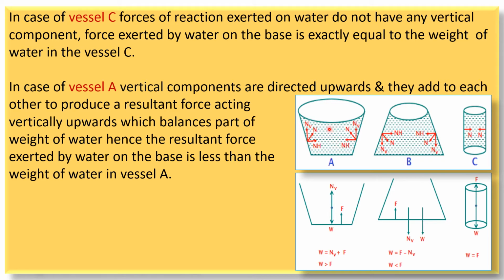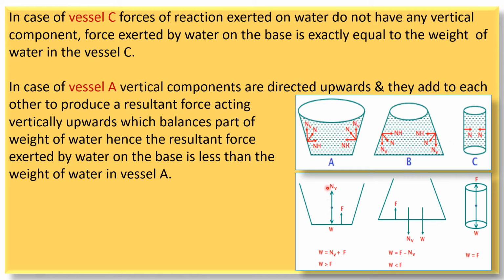Now as weight is acting in the downward direction and the resultant force due to the normal reaction exerted by the walls of the containing vessel is acting in the upward direction, it reduces the weight of water which exerts pressure on the base of the containing vessel. तो वेट है डाउनवर्ड डायरेक्शन में वाटर का, जो भी वेसल A में वाटर है उसका वेट है W which is in the downward direction, जो सबसे ज़्यादा है बाकी वेसल्स के कंपैरिजन में.